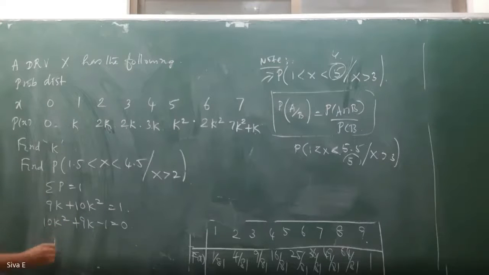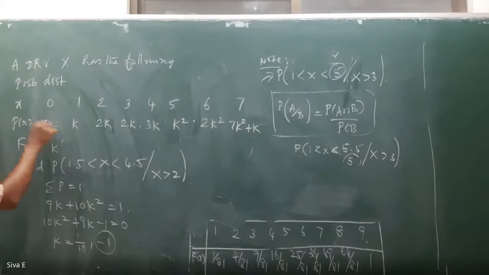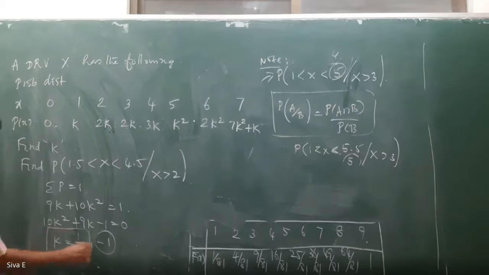If you solve that, k equals 1 by 10, comma, two values. Minus 1, sir. So that minus 1 is not possible, because if you substitute minus 1 here, P of x would be negative, which is not possible. Therefore, you take k equal to 1/10. So this is the only possible value.